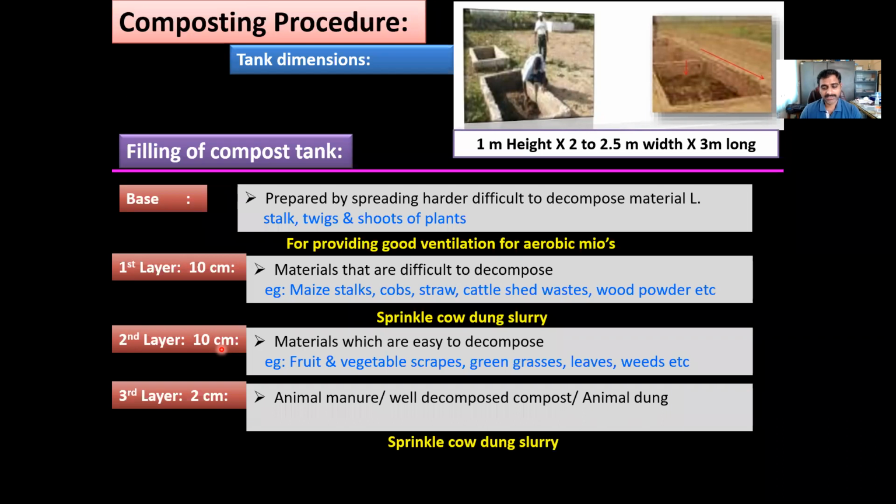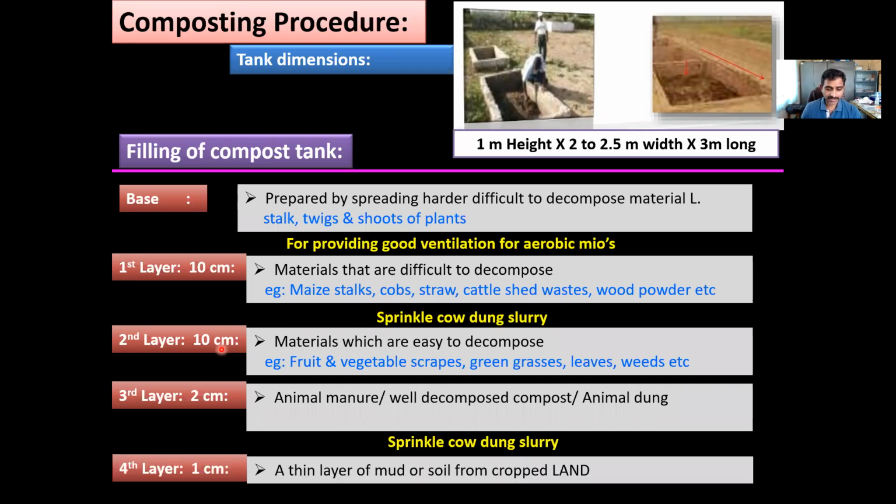Above this, again a cow dung slurry mixture is sprinkled. On the last, fourth layer, a thin layer of approximately 1 centimeter of soil from a cropped area is sprinkled. This will provide the initial microorganisms for decomposition of the waste material.